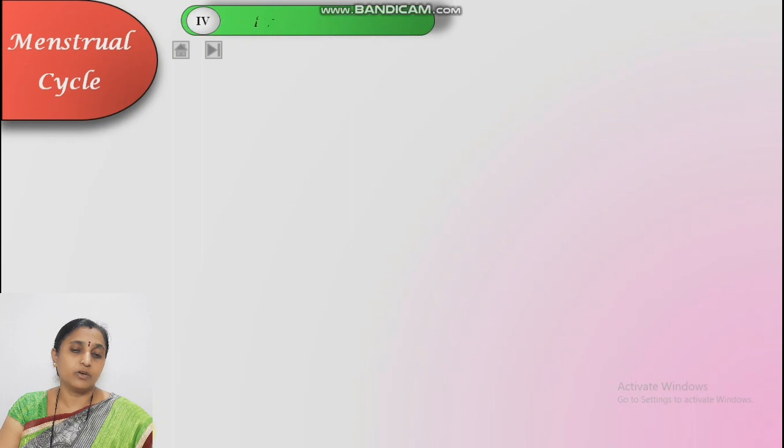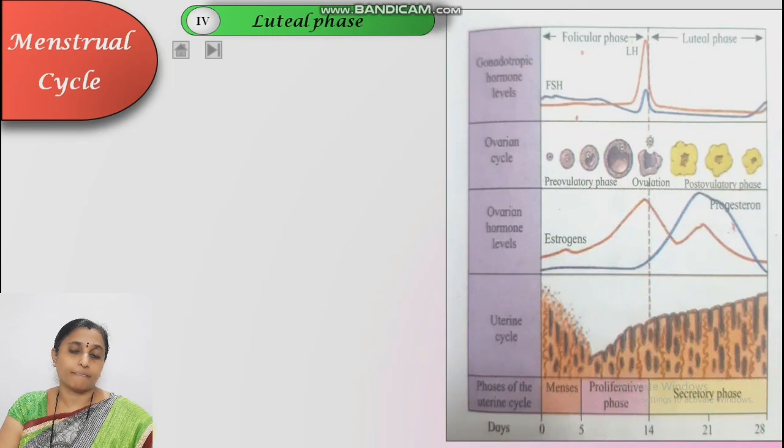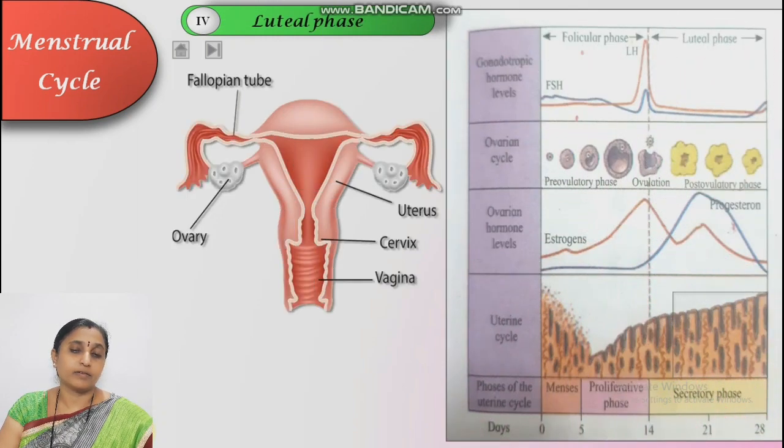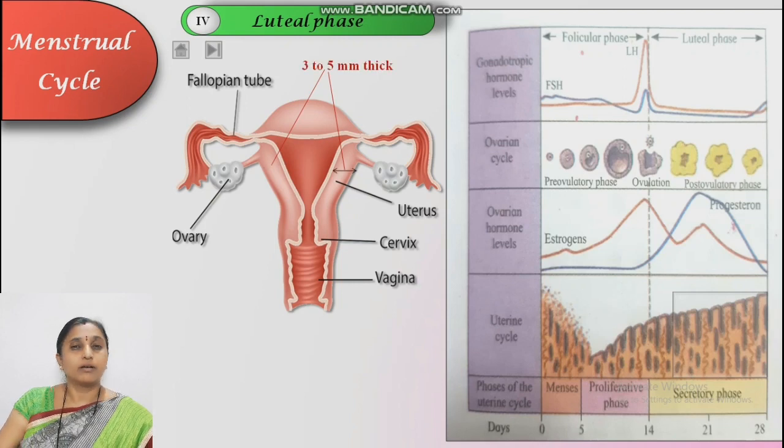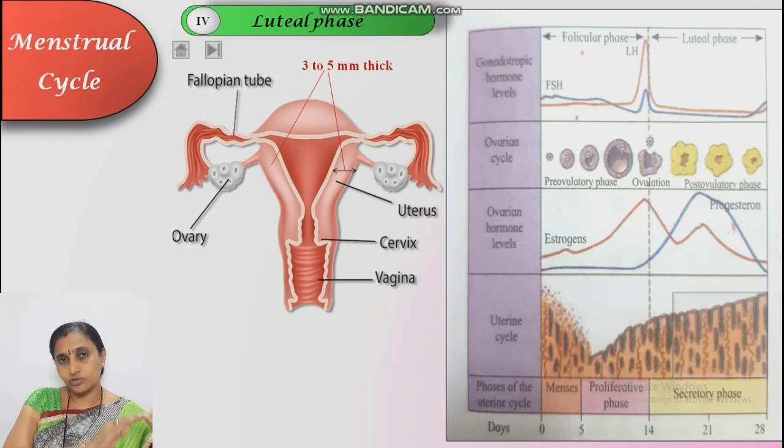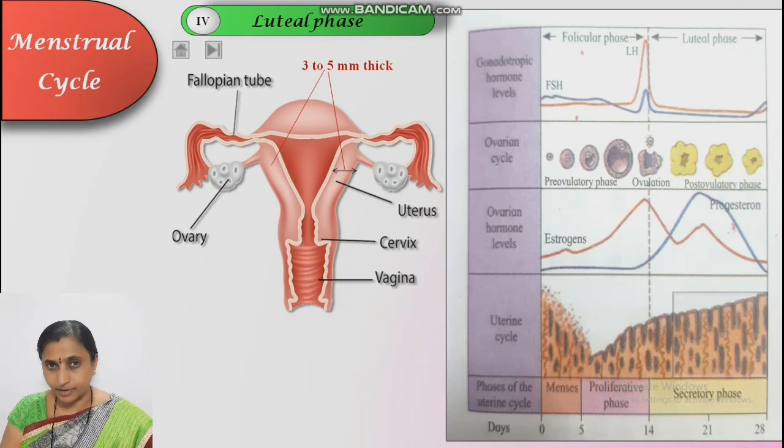Last, that is the luteal phase. See here, it is the longest phase, about 14 days. Total 14 days it takes. What happens during this phase? Reverse of the menstrual phase. In menstrual phase, what happens? Progesterone level decreases, but here progesterone level increases and some amount of estrogen also gets secreted.